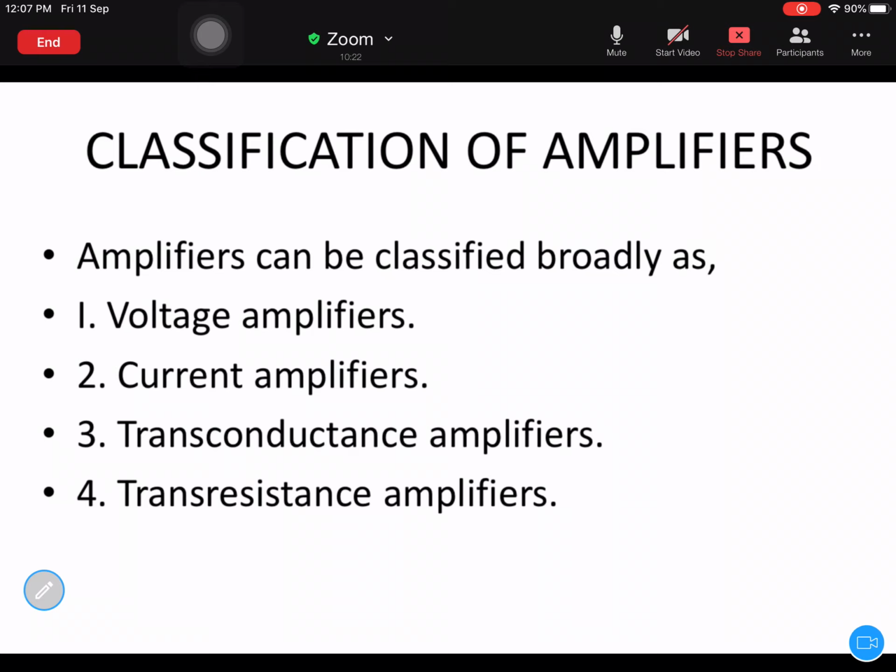There are many types of amplifiers, as you can see here in this slide, like voltage amplifiers. What is a voltage amplifier? An amplifier which increases the magnitude of a voltage signal.